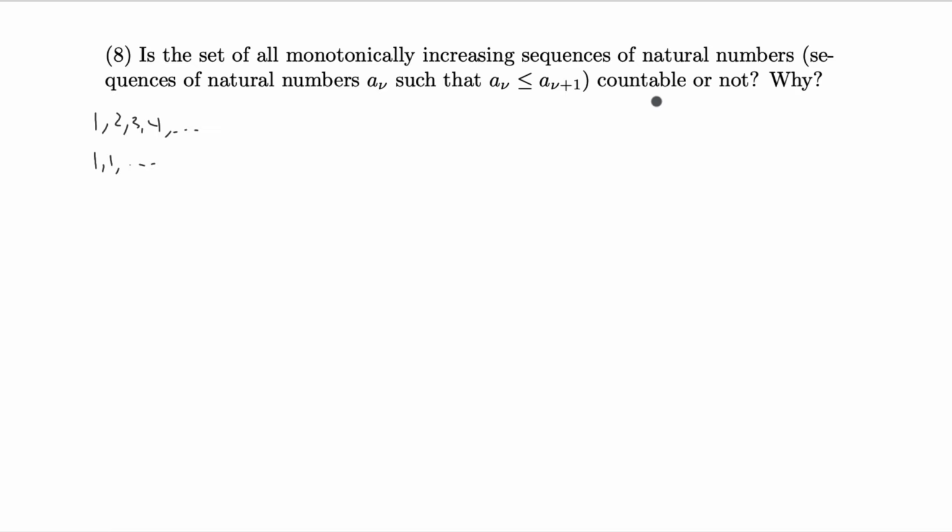Alternatively, if you want to prove that it's not countable, you need to generate a sequence. And you need to show that you can always generate a sequence, no matter the listing, such that that sequence is not in the listing that's given. Some ways of doing this are by considering elements in every sequence and showing that a new sequence is different from every one of those, so it cannot be included in the listing. So take a few seconds to try that out, and then I'll give you another stronger hint.